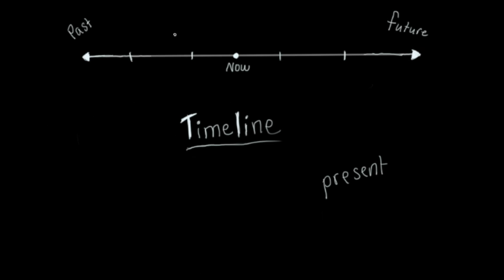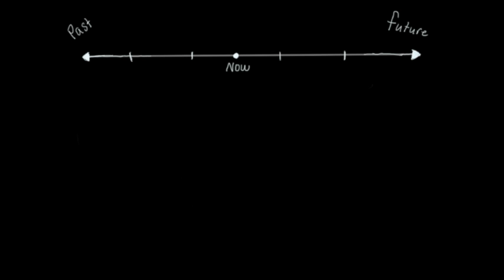So we're going to look at this timeline and make examples using the different prepositions and adverbs related to it. Okay? So here we go. Let me just erase my timeline. And let's begin with the preposition in.